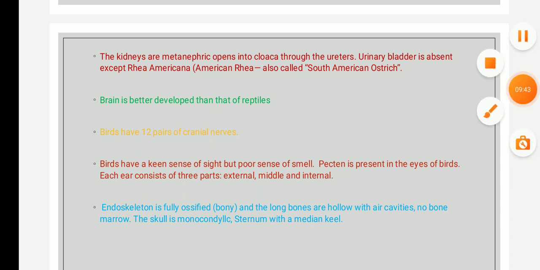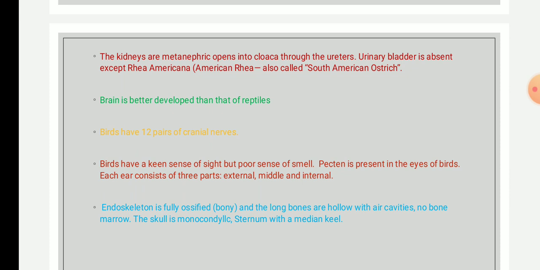The next point is the brain. The brain is very well developed as compared to the reptiles. It will have a larger cerebellum and optic lobe as compared to the reptiles. In birds, the cerebellum and the optic lobes are quite large. Then the next point is they will have 12 pairs of cranial nerves.